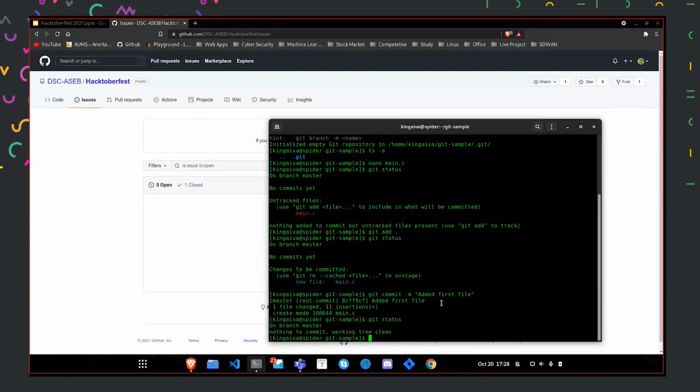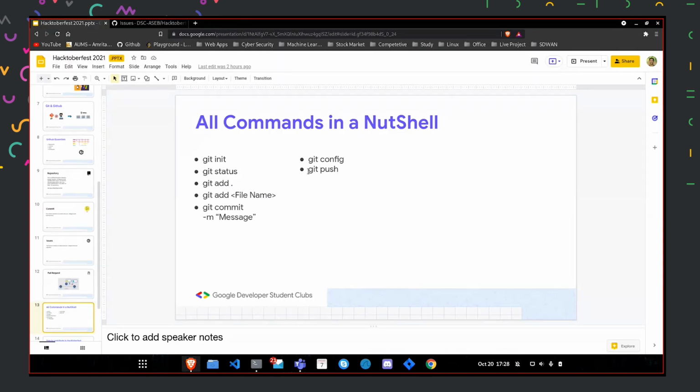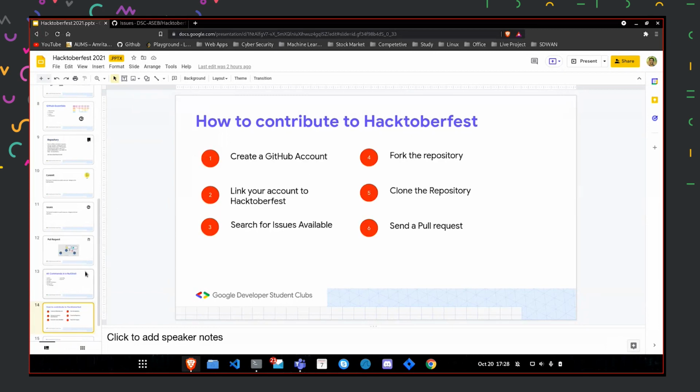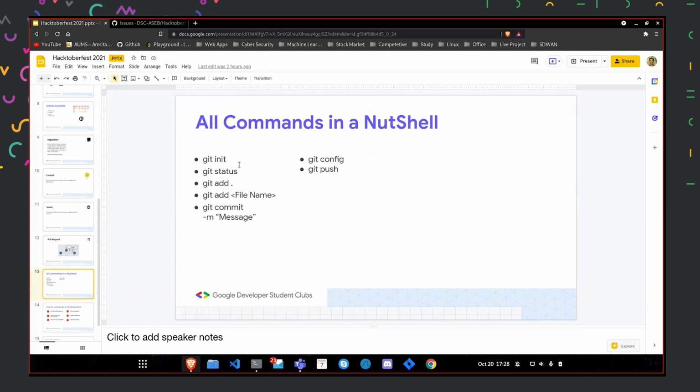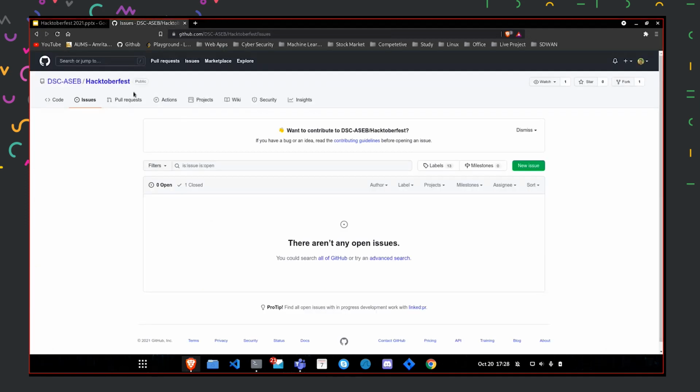Okay, so those were the main commands that are needed. So now we'll be going to use git push. I hope you understood the basics of init, status, adding files and commit. Now, how can we participate in that? We can look for any of the repositories that are present.